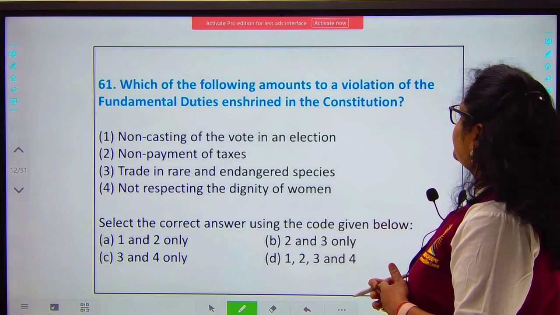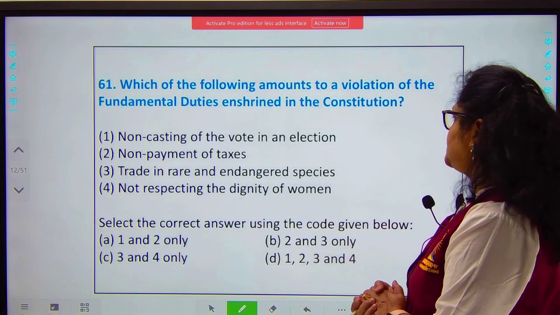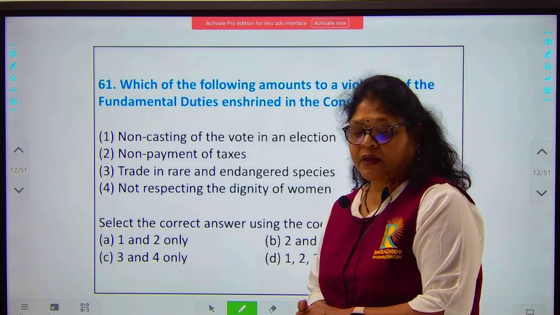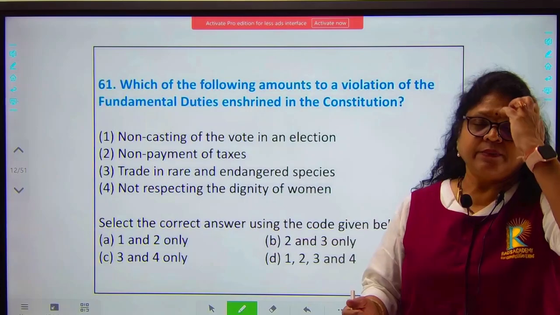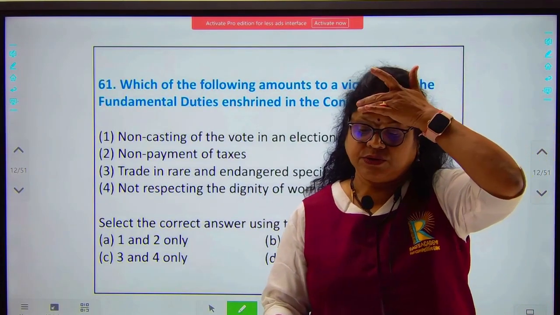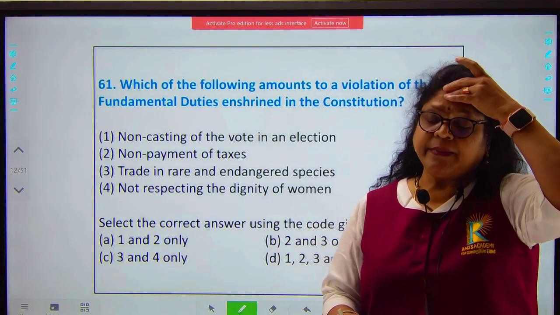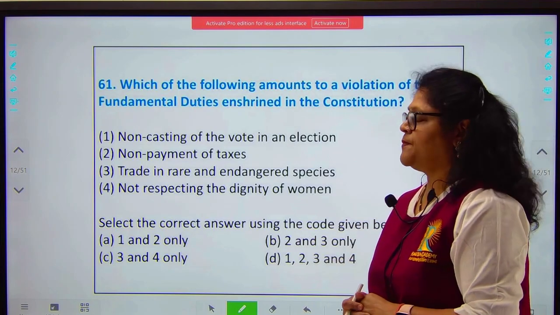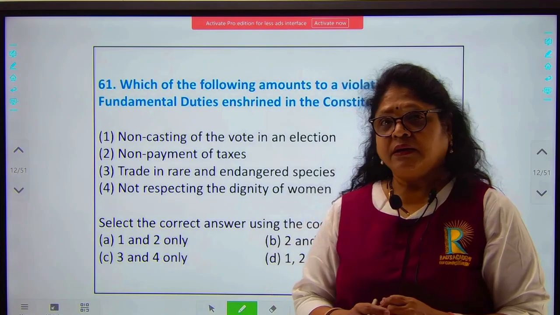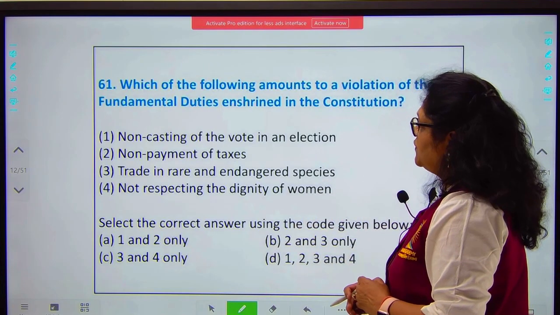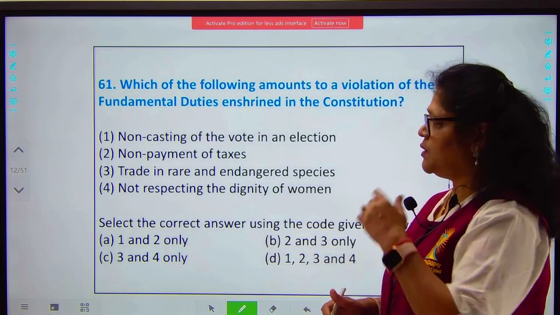Which of the following amounts to a violation of fundamental duties enshrined in the Constitution? Which are the duties which are not mentioned in the list of fundamental duties in our Constitution? So the 42nd Amendment brought about 10 fundamental duties, and then we had the 86th Amendment in 2002, which brought in the 11th fundamental duty. So the fundamental duties, please go through all of them.